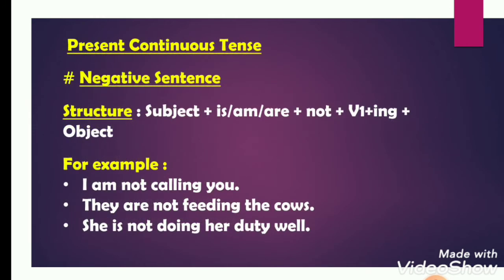Now we will learn the rules of present continuous tense for negative sentence, and the structure is subject plus is-am-are plus not plus verb first form plus ing plus object. For example, I am not calling you. They are not feeding the cows. She is not doing her duty well. So I have already told the rules for is, am, are.